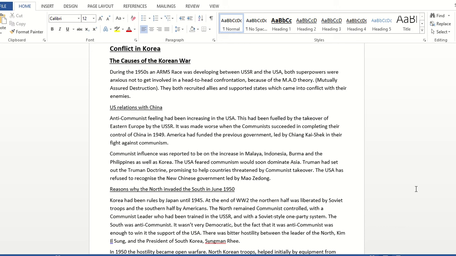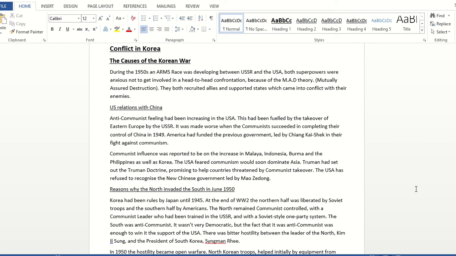However, it was unlikely that either side was going to take on the other directly in battle, due to the fact that both sides had nuclear weapons. This meant that they could destroy each other with a push of a button. Therefore, both sides recruited allies and supported states that fought each other rather than fight each other directly.